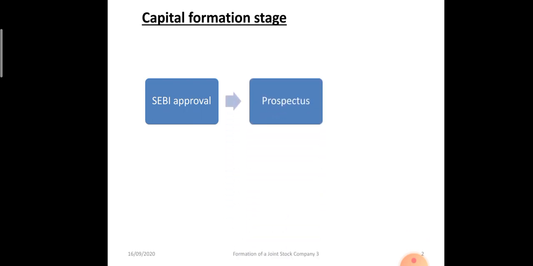Then prospectus or statement in lieu of prospectus is issued. Prospectus is issued to the general public if the general public is invited. If the company has decided not to invite the general public and is confident of arranging funds privately, then it will issue a statement in lieu of prospectus. Then appointment of experts like bankers, brokers, underwriters is done.